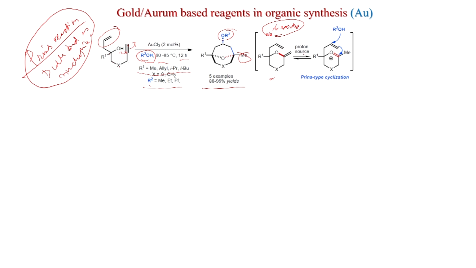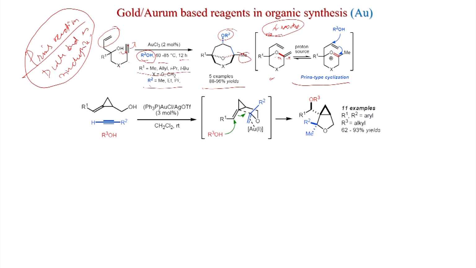So, now the second reaction is the Prins reaction. So, with a proton source, this oxonium ion will generate, as we have seen earlier also. This enol ether will be protonated to give this oxonium ion, and now this alcohol attacks the double bond like a Prins type cyclization. You get here, and this carbon adds to here, so that you get a bicyclic compound. Now, you can see a 3 component reaction. So, this is very important. This was intramolecular, this is intermolecular.